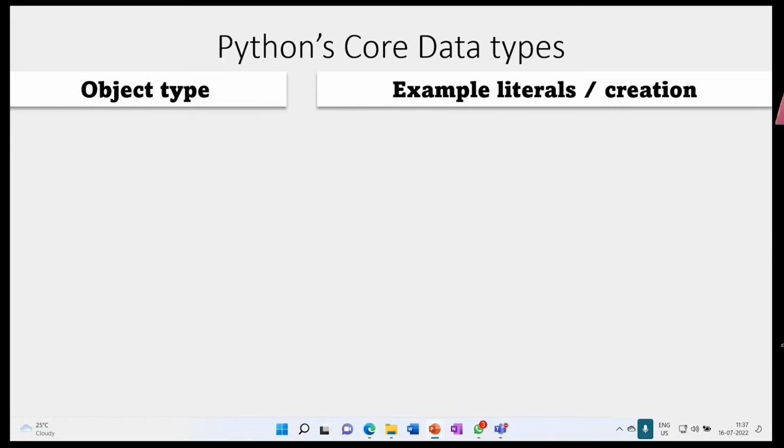Literal means, before I explain that, I have to give one example.